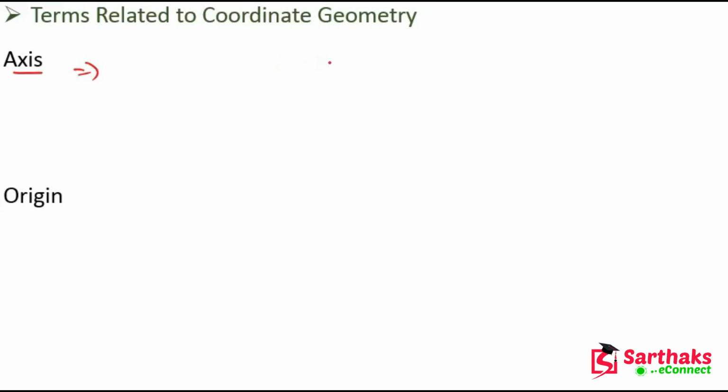One is the horizontal axis, and the other is the vertical axis. These are the two axes in the Cartesian plane. Now the first axis is called the x-axis.